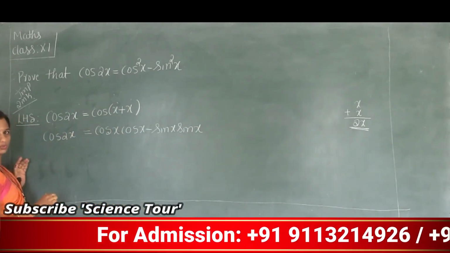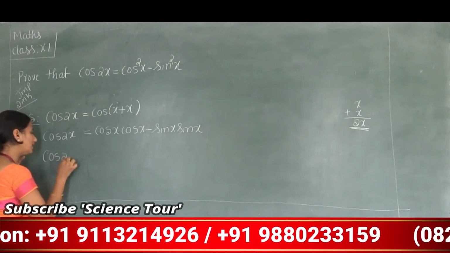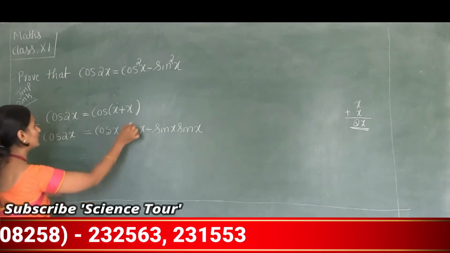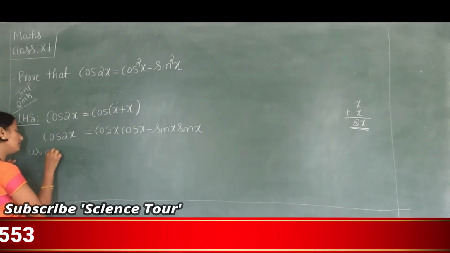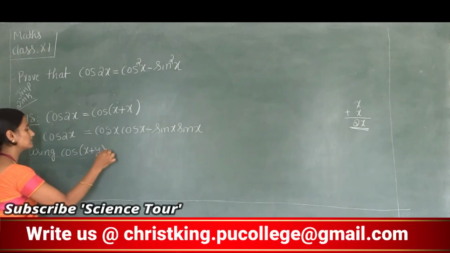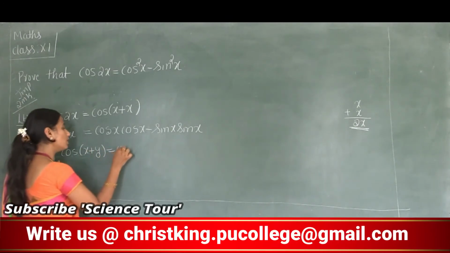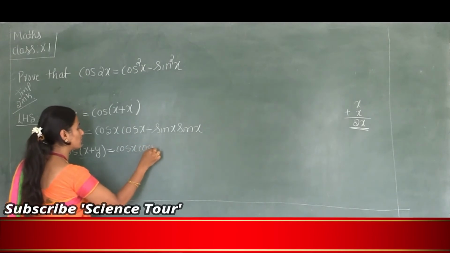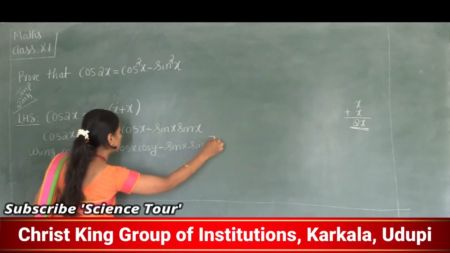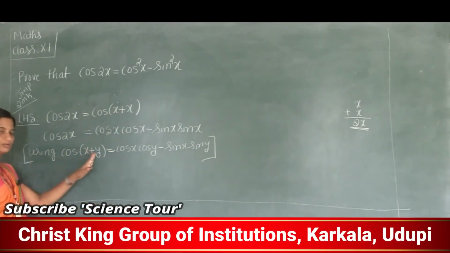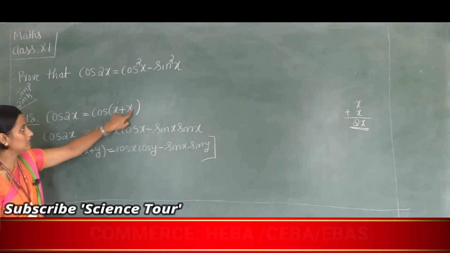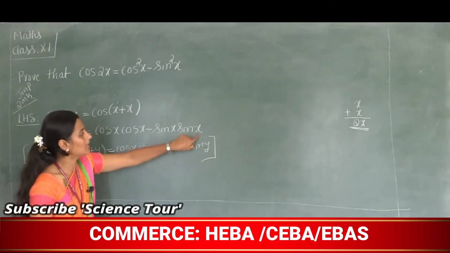That is cos 2x. Before that I'll write the formula. Which formula did we use? Cos of x plus y is equal to cos x cos y minus sin x sin y. This is the formula I used, and in this formula I replaced y as x.